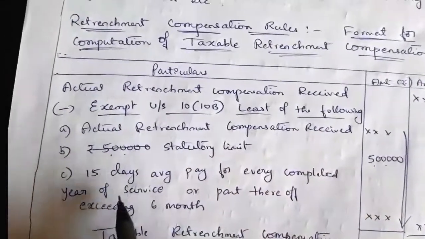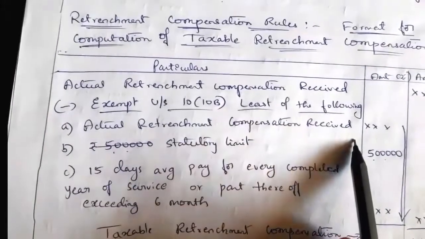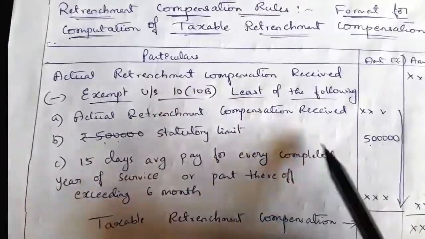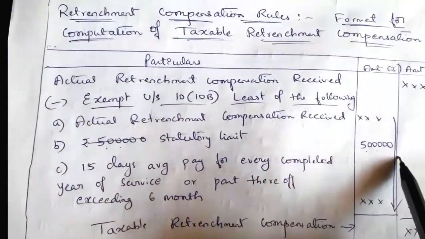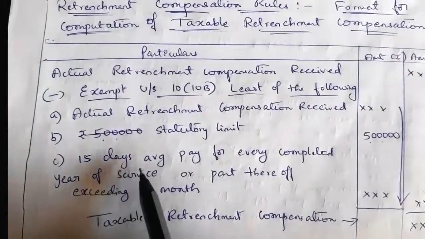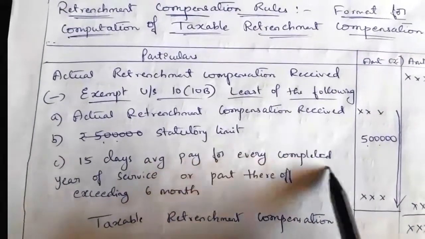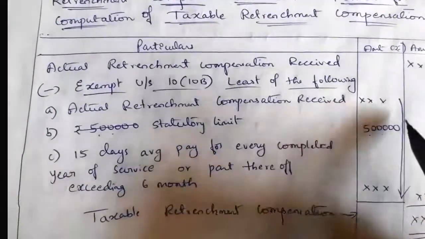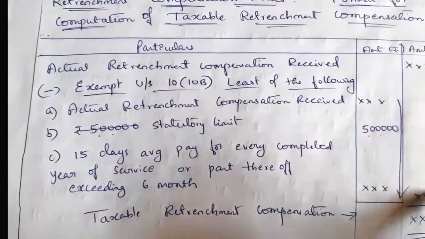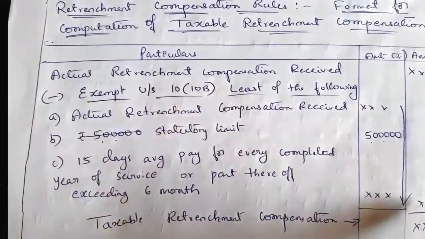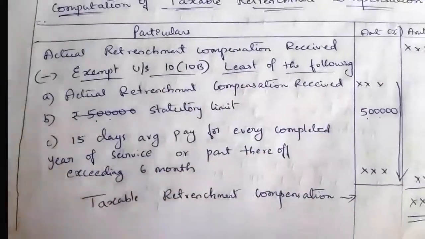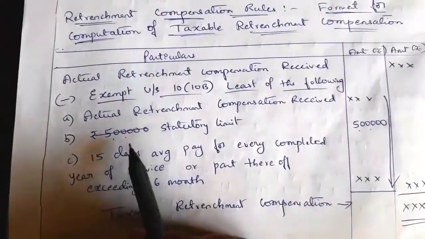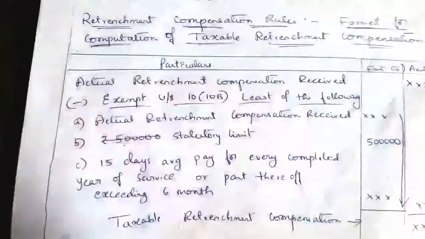First criterion is the actual retrenchment compensation received, the same value. Next, the statutory limit prescribed as per section 10(10B) is 5 lakh rupees. And the third criterion is 15 days average pay for every completed year of service or part thereof exceeding 6 months. Among these three criteria, whichever is least is exempt under section 10(10B), and the balance is taxable retrenchment compensation.